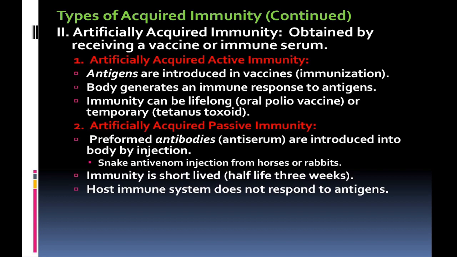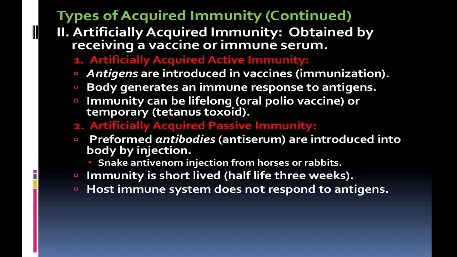Then artificially acquired immunity is obtained by receiving a vaccine or immune serum. There are two types: artificially acquired active immunity and artificially acquired passive immunity. In artificially acquired active immunity, antigens are introduced by vaccination, that means immunization. The body may generate an immune response to the antigen. Immunity can be lifelong or temporary. Lifelong, for example oral polio vaccine, and temporary, for example tetanus toxoid.